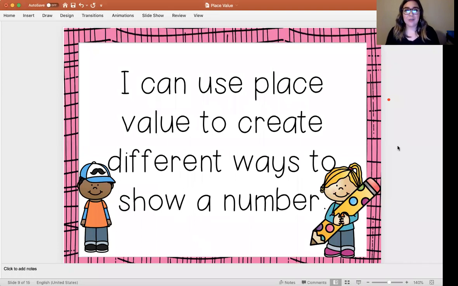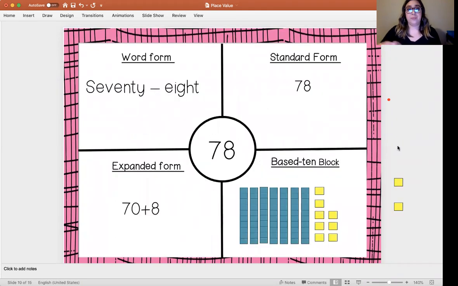So the target for today is I can use place value to create different ways of showing a number, okay? And we talked about in class when we learned this before that there are 4 ways to show a number. You have standard form, expanded form, base 10 form, and word form. Today we are going to practice creating numbers in different ways so that when you get to your seesaw activities, you can be successful.